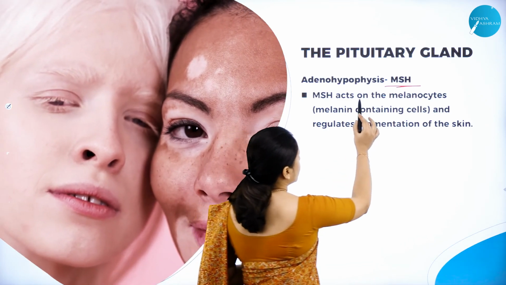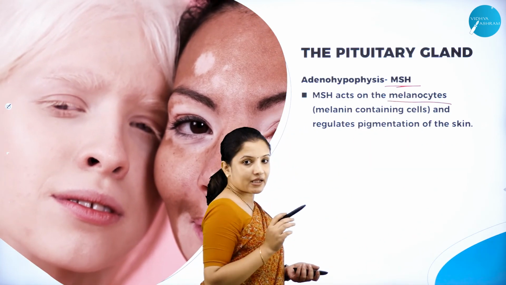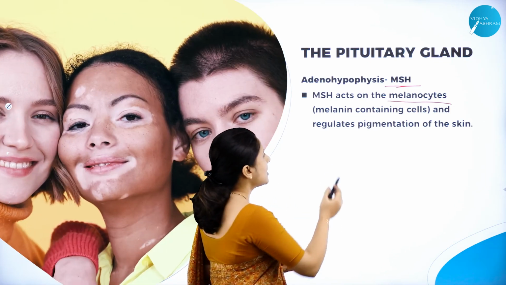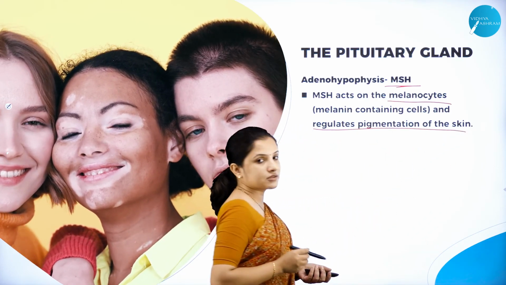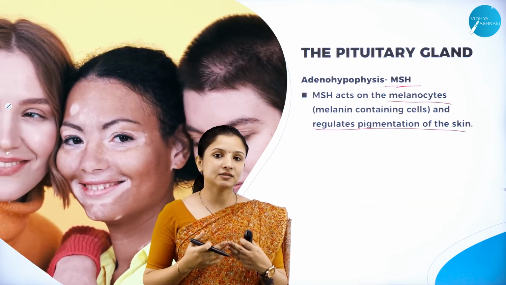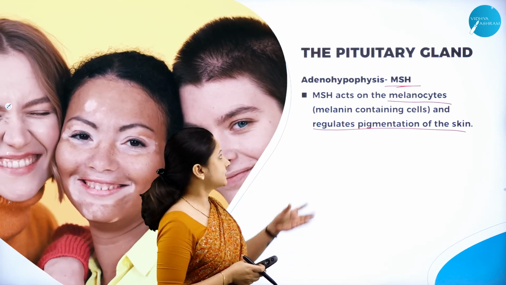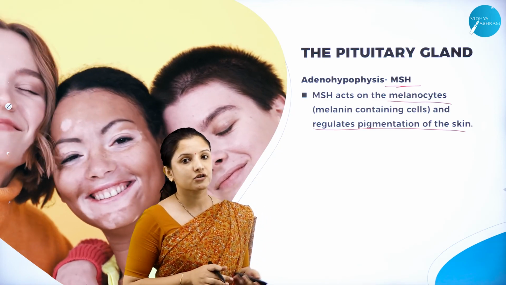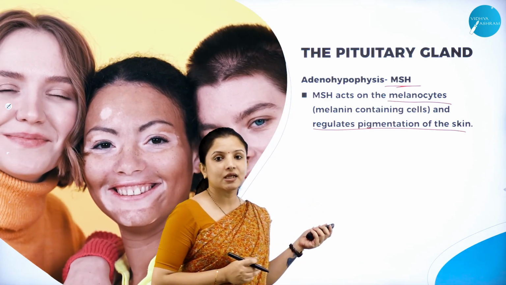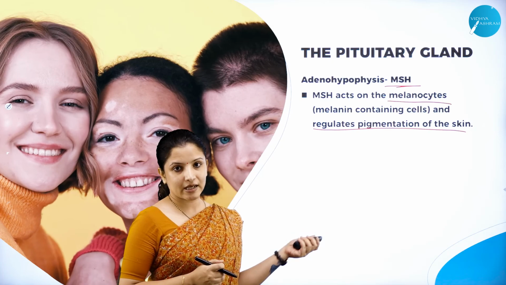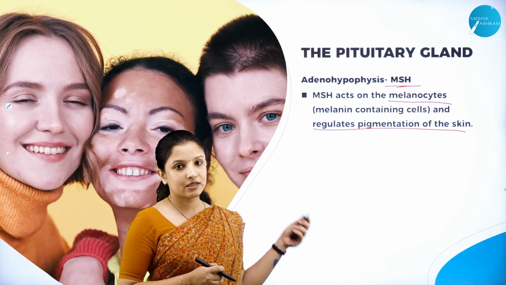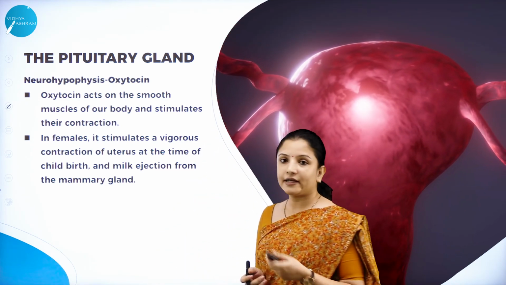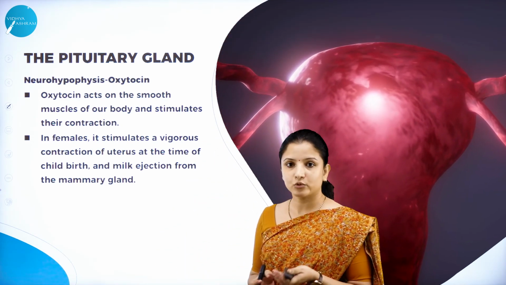They act on the melanocytes, that is the melanin pigment containing site, and they regulate the pigmentation of the skin. So what color the skin has to be will all be decided by the melanocyte stimulating hormone. So this is the function of the MSH hormone, which is secreted by the anterior pituitary gland, or the Adeno Hypophysis region of the pituitary gland. So this was about the hormones of the Adeno Hypophysis. So about all the hormones we studied.